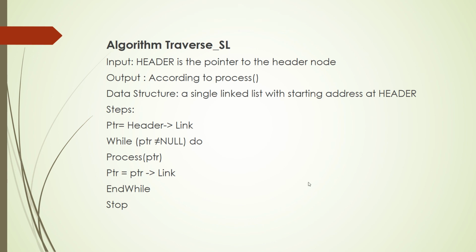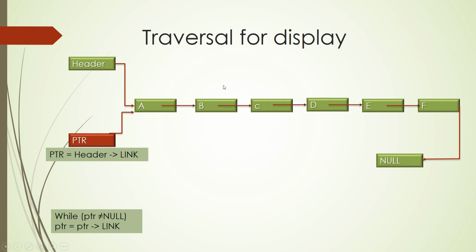Let's see an example. Yes, so you can see here you have a linked list, and you are going to travel through this singly linked list for the traversal operation. Let's see how this can be done. Initially, header and PTR are both pointing to the first node.